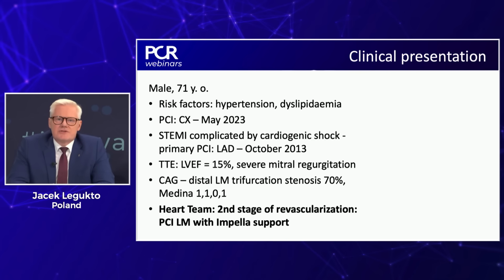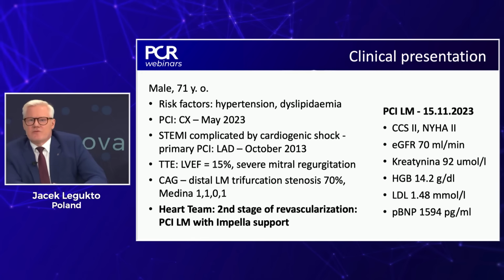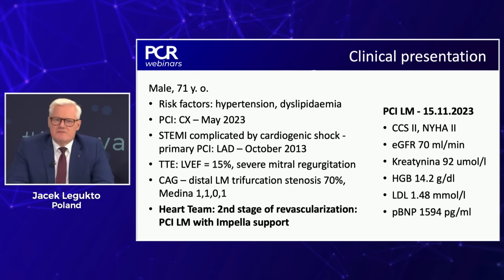He was in a poor condition. Left ventricular ejection fraction was assessed as 15% with severe mitral regurgitation. Fortunately, the patient survived this, and of course, the angio revealed also this left main stenosis, which this time was assessed as a 70% stenosis, trifurcation lesion, Medina 1-1-0-1. The patient was discussed at the heart team meeting and was turned down from surgery because of the high risk and was scheduled for PCI, and this time definitely with a left ventricular assist device, with Impella support.